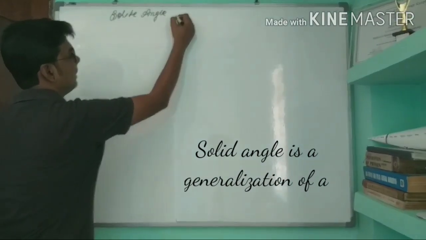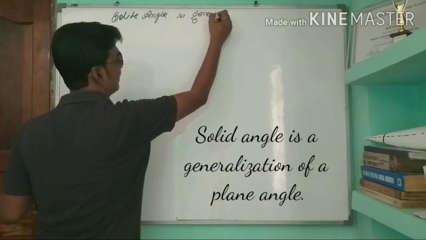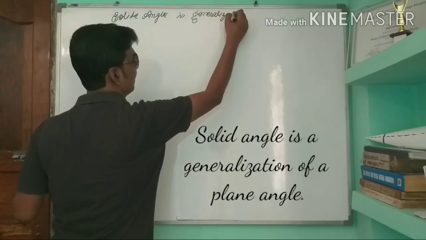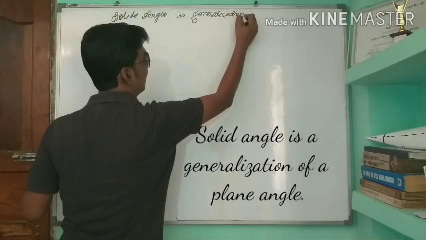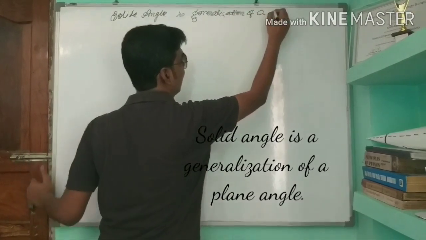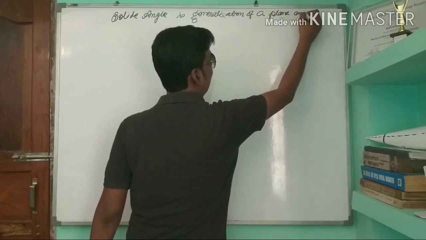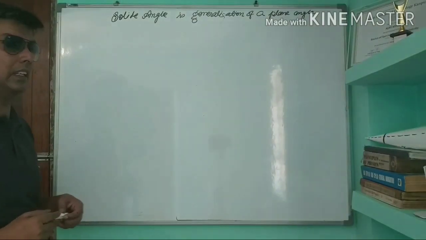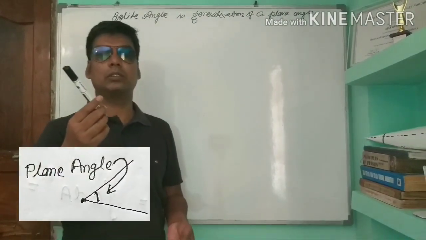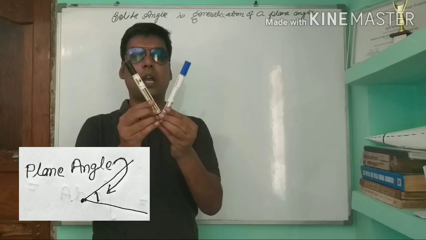Solid angle is the generalization of a plane angle. What does it mean by a generalization? Suppose there is one line and another line, and these two lines are meeting at a point.